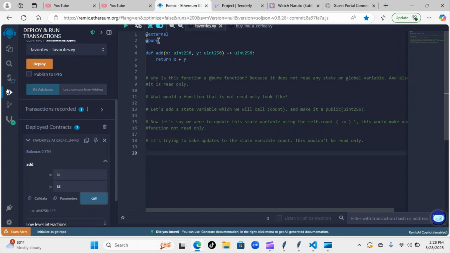So that's why the pure is able to work and it wasn't able to work with the one on the bottom, because the bottom one had an outside state variable that was trying to modify the function, which wasn't allowed because we're using a pure decorator. So again, we're going to add this function back here, and then we're going to go over this one tomorrow, and we're going to see how we can fix it, so we can use another decorator to make this function work for us. But that's one of the reasons why the pure wouldn't work with this, because it has a state variable, as opposed to this one here, which is just running a pure function and is read only. We're not trying to make any modifications or do anything different to it.